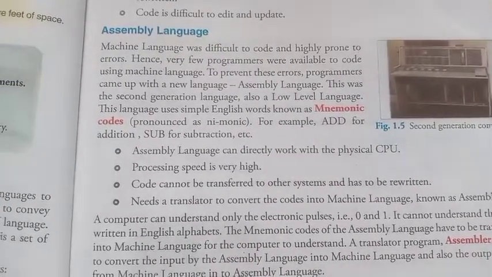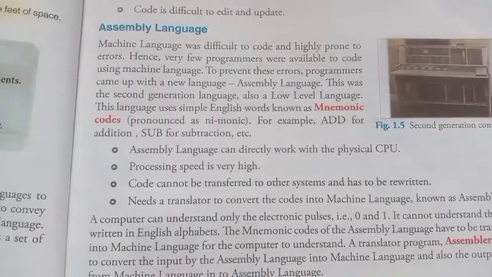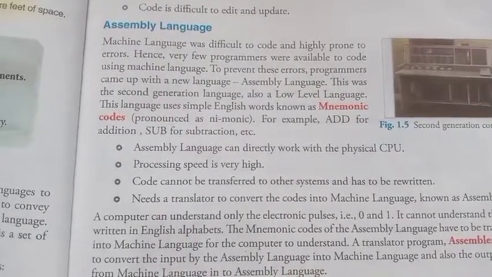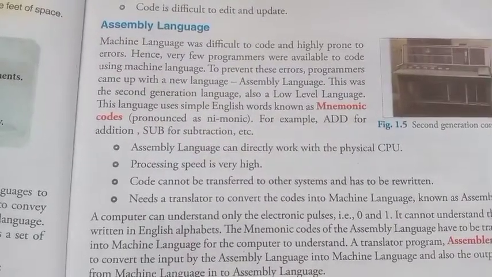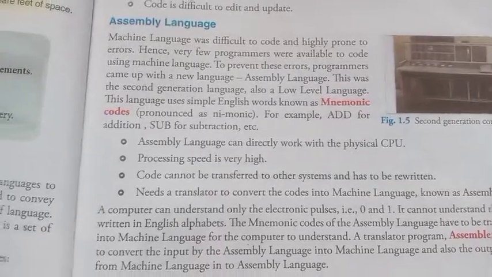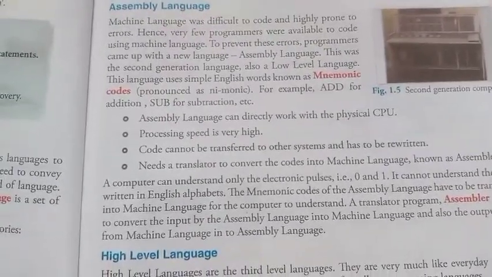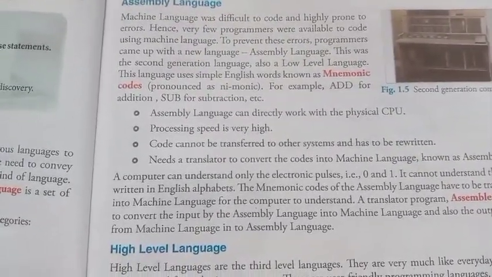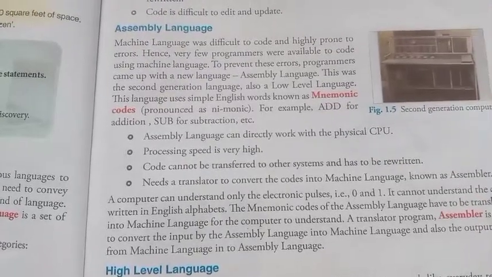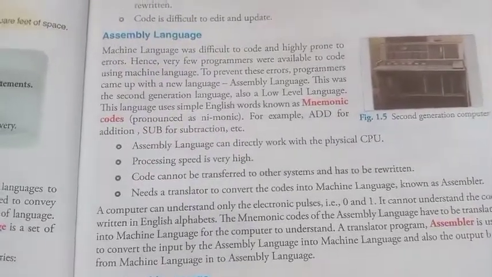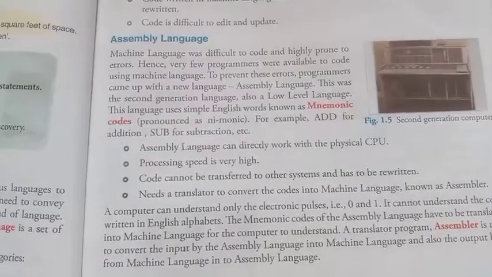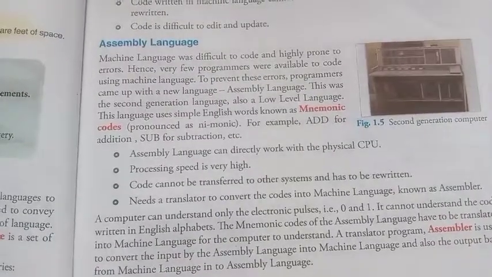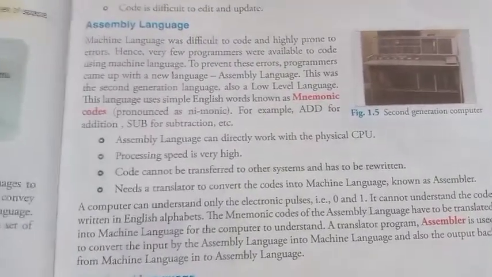A translator program, the assembler, converts the assembly language input into machine language and also the output back from machine language into assembly language. So this is assembly language, where many mnemonic codes are used.